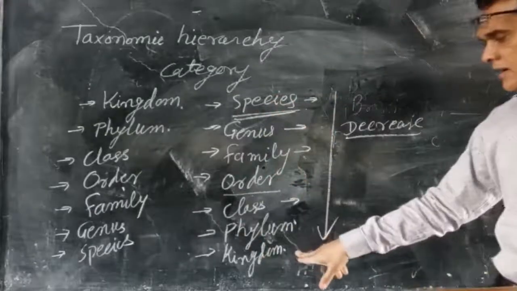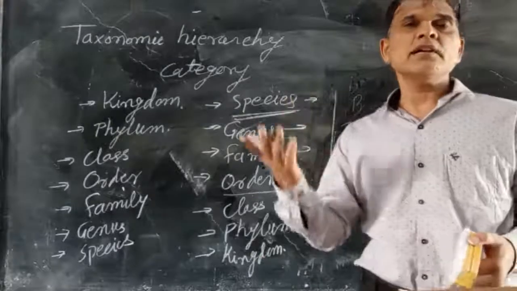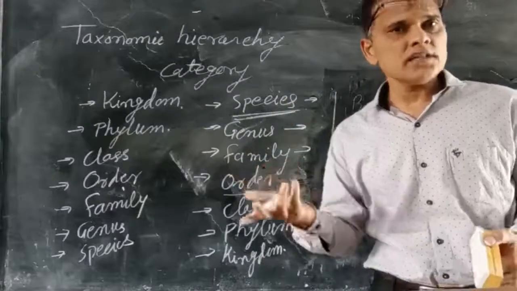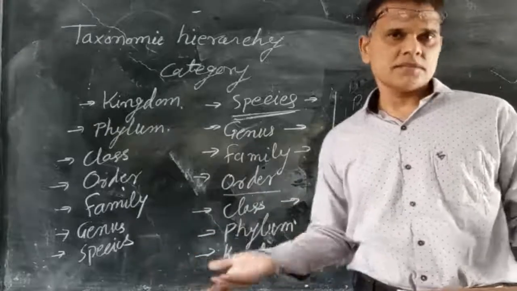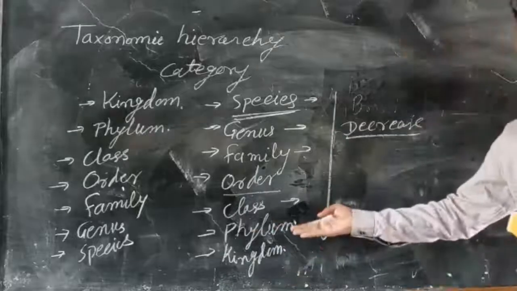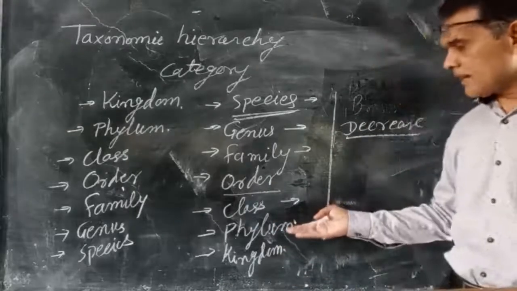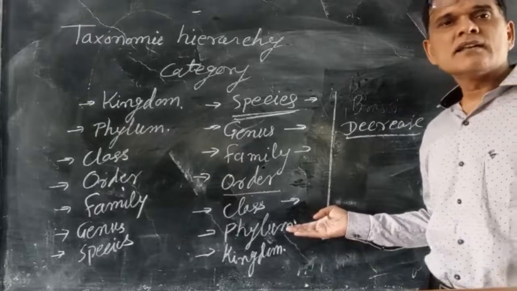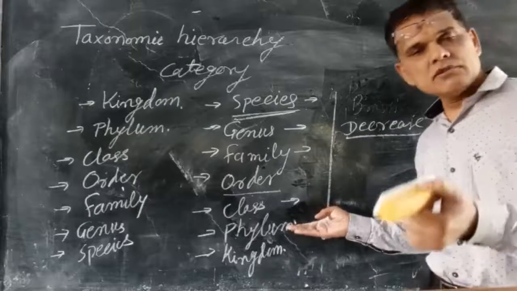But within a kingdom, suppose in the animal kingdom, human beings, buffalo, and cow are there, so the similarities are not many. The similarities are fewer. But when we move from one kingdom to a phylum, in the kingdom Animalia, the phylum Chordata and the subphylum Vertebrata, the similarities will increase.